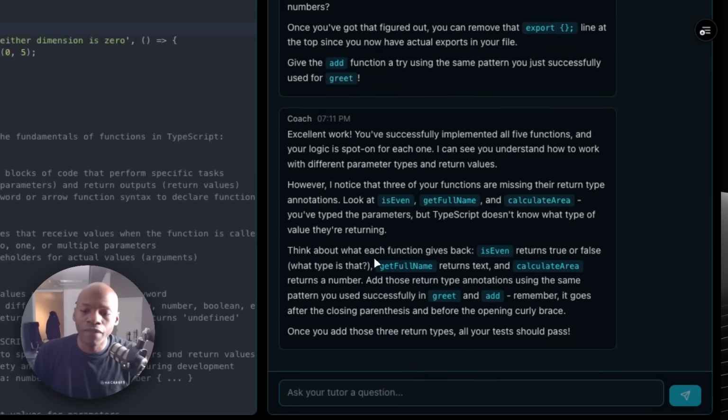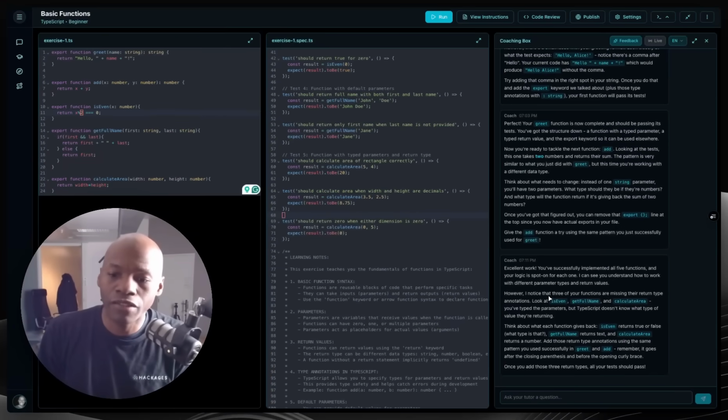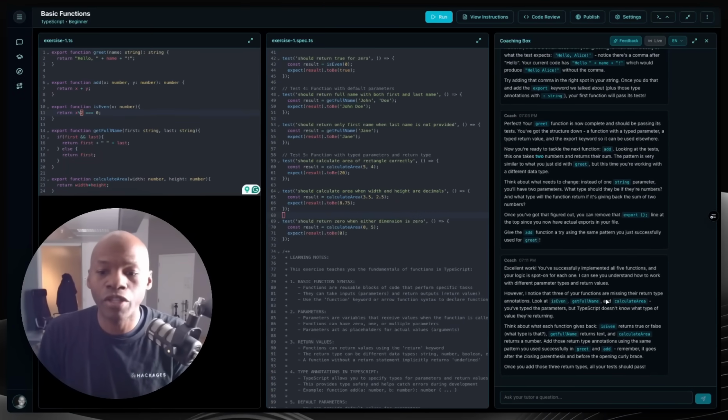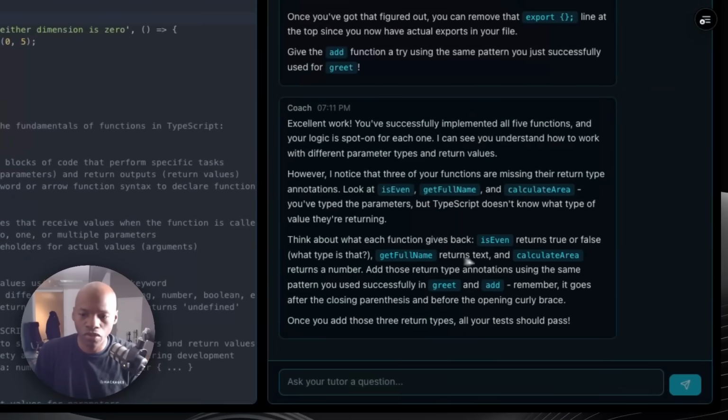Now, however, I noticed that 3 of your functions are missing their return type annotation, look at this is_even and get_full_name, and so on, right? Think about what each function gives back. is_even returns true or false. What type is that? Literally, that's your coach. It becomes your coach.